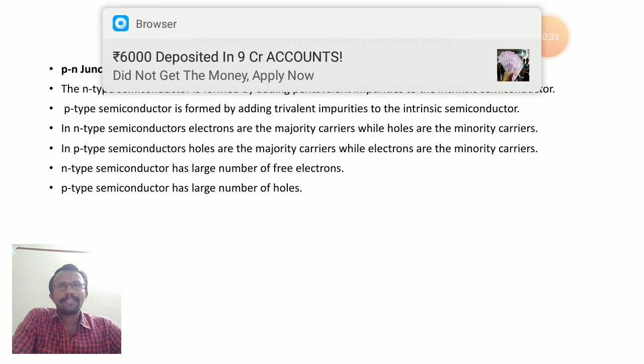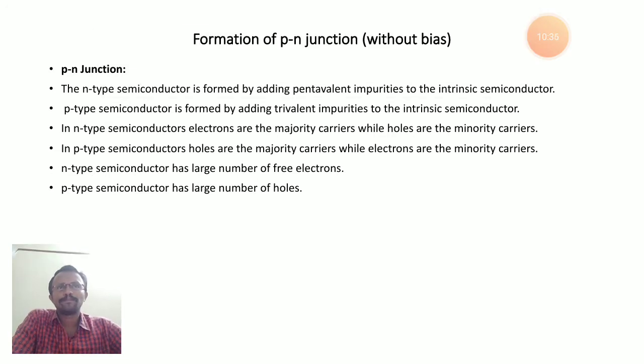A trivalent impurity is an impurity which has 3 valence electrons in its valence shell or outermost shell. The 3 valence electrons of the trivalent impurity are in covalent bonds with 3 valence electrons of the intrinsic material like silicon and germanium.